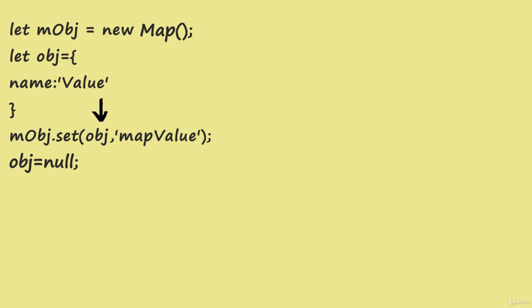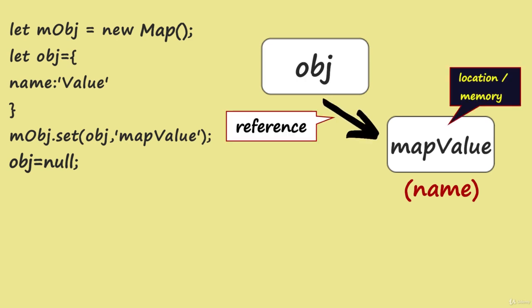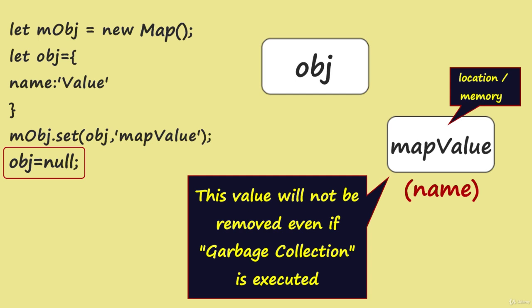So internally it will be something like this, where you have this object and the location of this value, for example name, will be something like this. So when the object is set to null, this value which is added as a key inside the map will not be removed even if the garbage collection is executed.